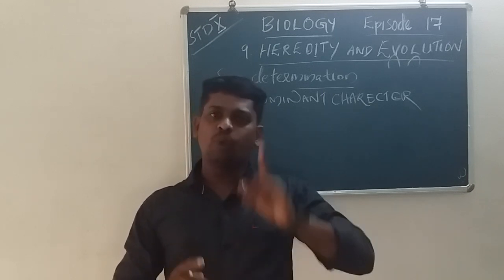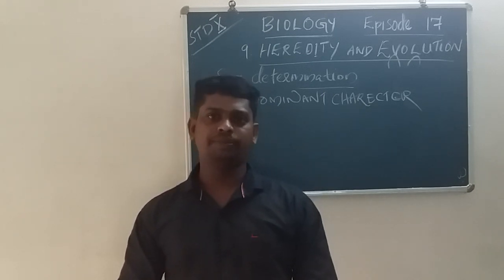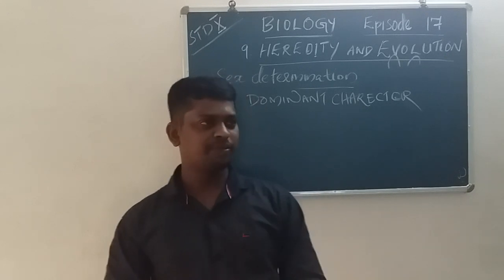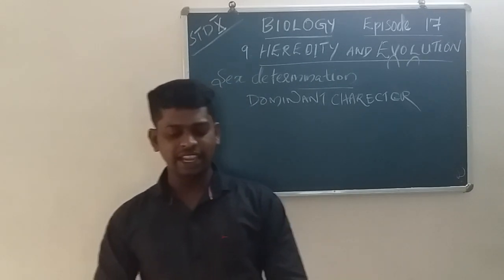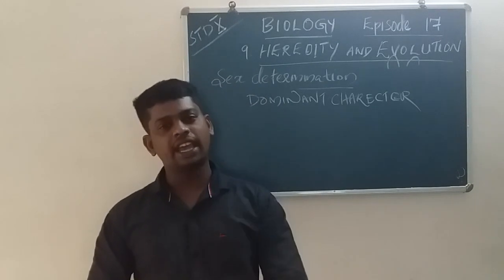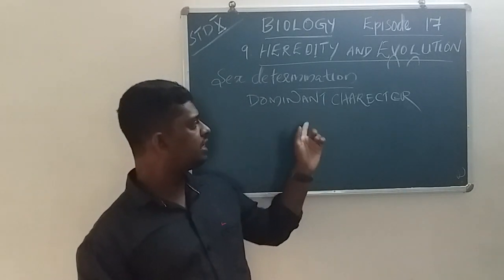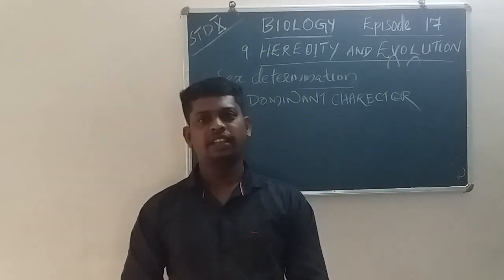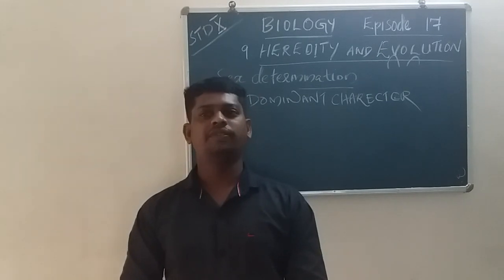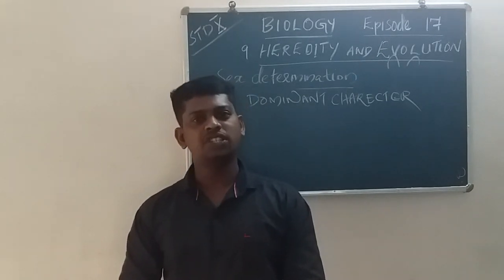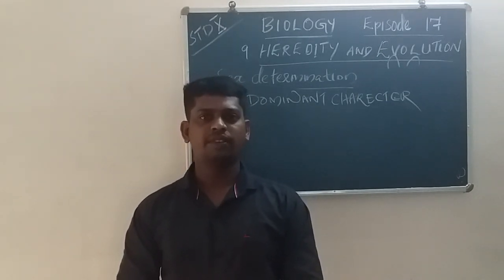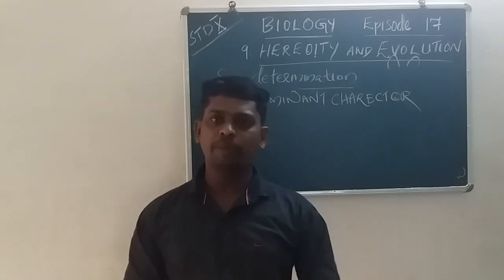So we can see a single character, the visible character, out of the contrasting characters. So the dominant character means the visible character.